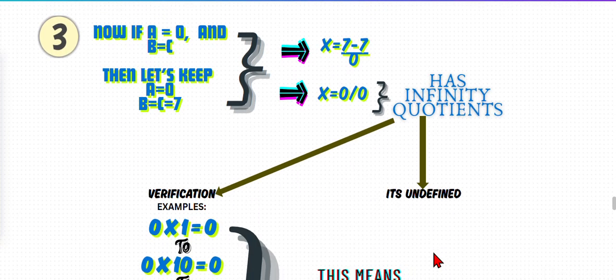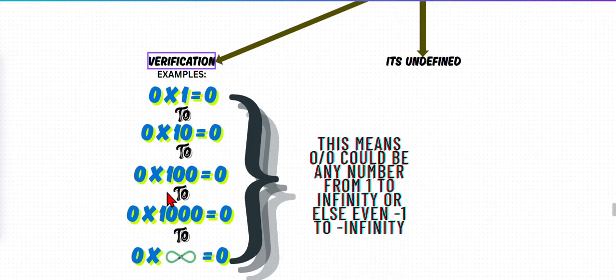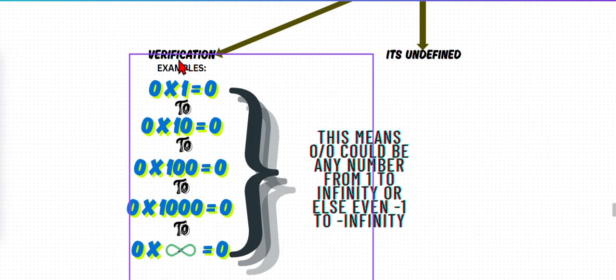Let's do verification with examples. 1 to 2, 10 to 100, 100 to 1000, 1000 to infinity. If you go on, even minus 1 to minus 10 to minus 100 to minus 1000 to minus infinity. If you go on, even 0. If you multiply any number with 0, it's 0.